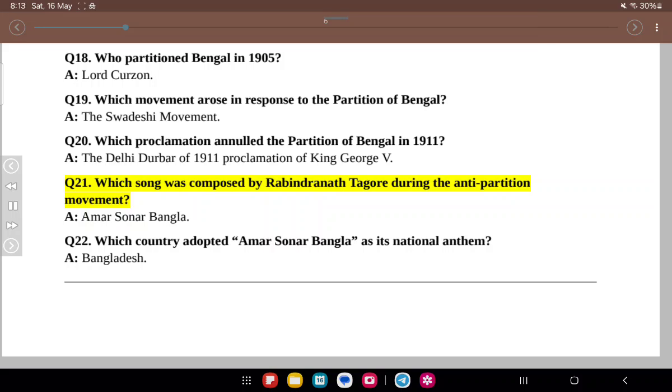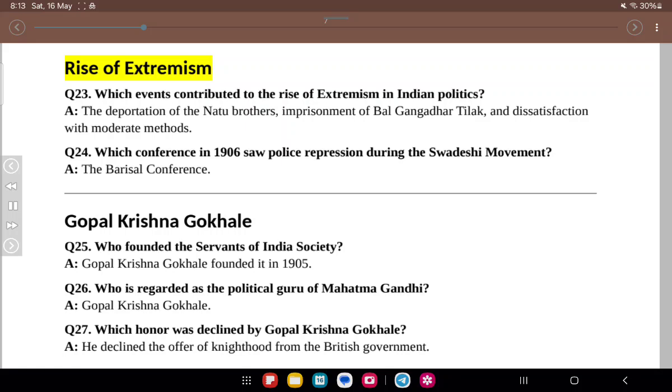Q21. Which song was composed by Rabindranath Tagore during the anti-partition movement? A. Amar Sonar Bangla. Q22. Which country adopted Amar Sonar Bangla as its national anthem? A. Bangladesh. Rise of extremism. Q23. Which events contributed to the rise of extremism in Indian politics? A. The deportation of the Natu brothers, imprisonment of Bal Gangadhar Tilak, and dissatisfaction with moderate methods.